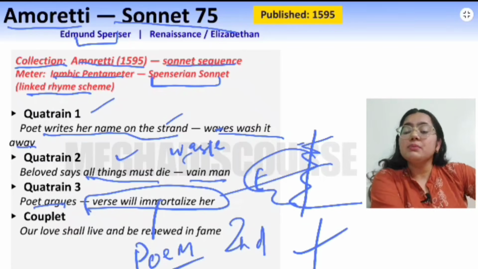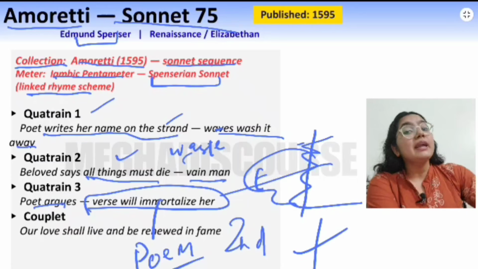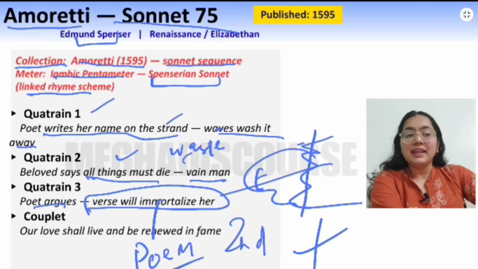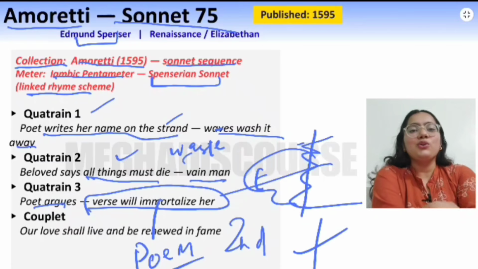Even Elizabeth Boyle, now she has died, but still we are remembering her. We are immortalizing her. How? Because Edmund Spenser has written a sonnet on her. So this is how poets immortalize their beloved.